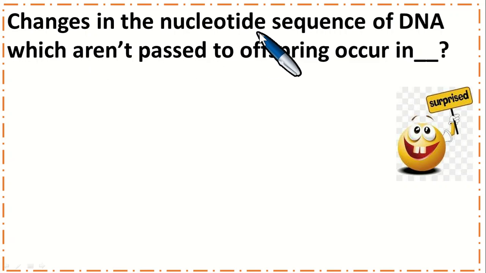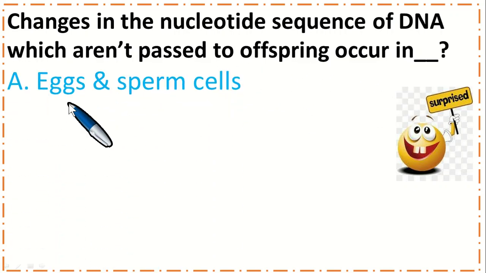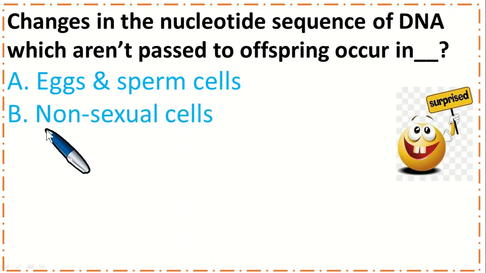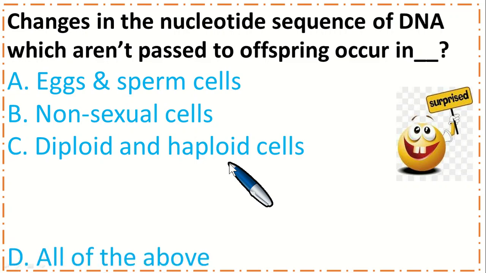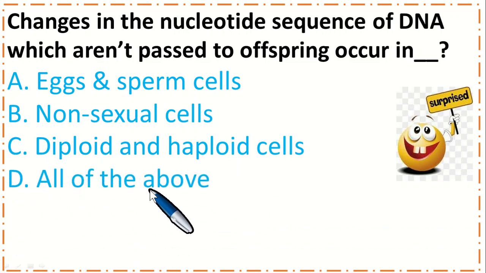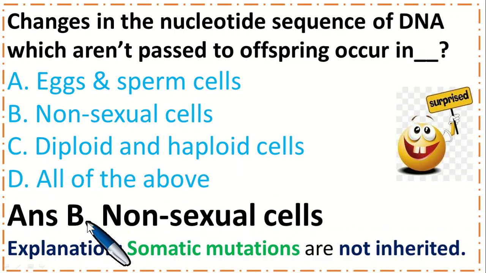The changes in the nucleotide sequence of DNA which are not passed to offspring occur in option A, eggs and sperm cells; B, non-sexual cells; C, diploid and haploid cells; and option D, all of the above. So the correct option is B, non-sexual cells. Somatic mutations are not inherited.